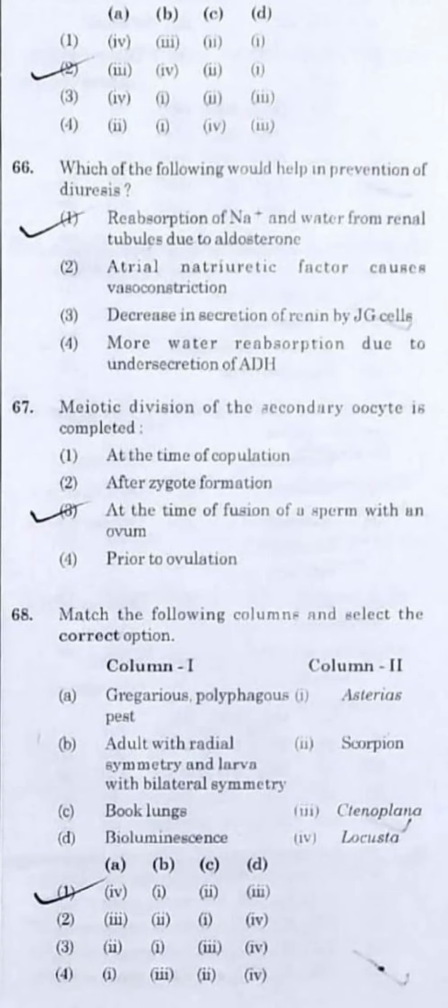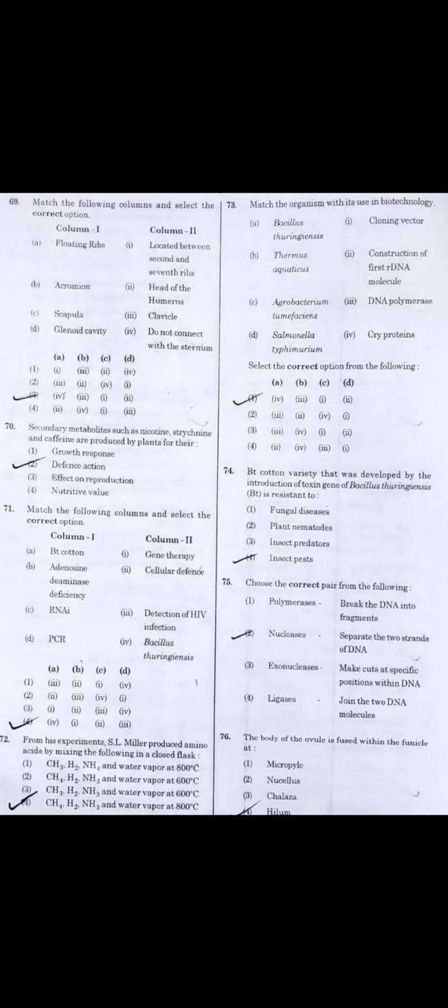Question number 68. Match the following columns and select the correct option. It's option number 1, in which you had A, gregarious polyphagous pest, that is what we call Locusta. Adult with radial symmetry and larva with bilateral symmetry. We do know this is nothing but the Echinodermata, and the example of the Echinodermata here is Asterias, that is what we call the starfish. Book lungs are found in the scorpion, whereas bioluminescence will be shown by Ctenoplana. Option number 1, boys and girls.